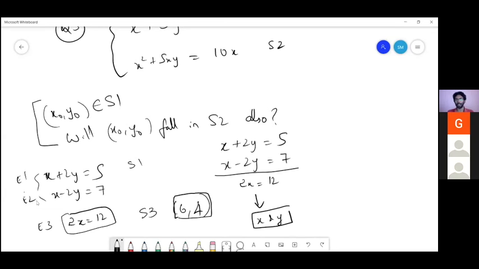Yes, I agree. If you consider E1 and E2 together as S1, and for E3 it is S3, then we can say that S1 intersection S3 is the null set.